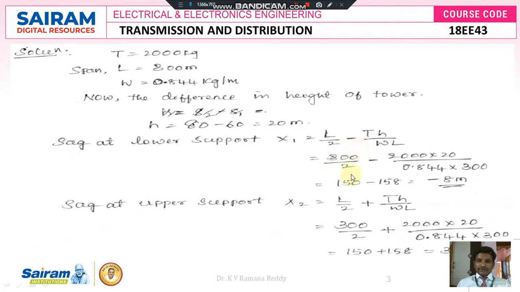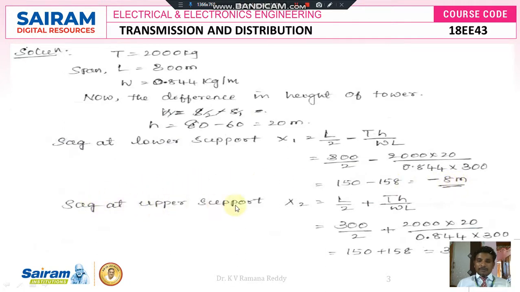Now I am going to substitute the data in this formula. Here L is 300 divided by 2, minus tension 2000 into height difference 20, divided by W 0.844 into length of the span 300. So we get the sag at lower support x1 equal to 150 minus 158, that becomes minus 8 meters.